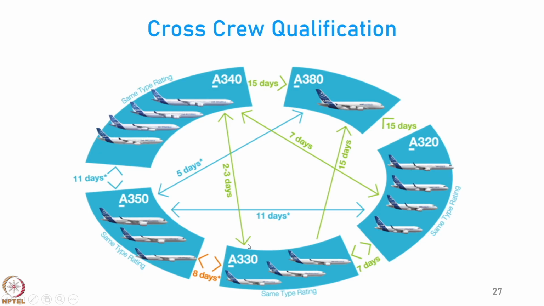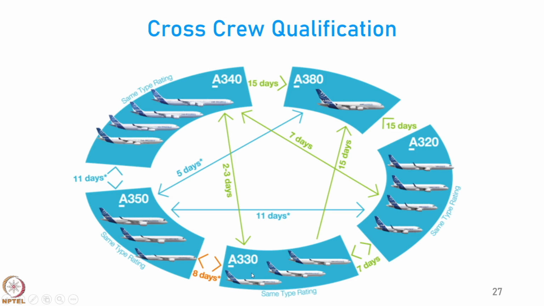But if you see, within 7 days you can move from A340 to A320, and within 2 to 3 days you can move from A330 to A340. So A330 and A340 are very similar aircraft, while A350 is a different aircraft. So between A340 and A330 the commonality is much better.